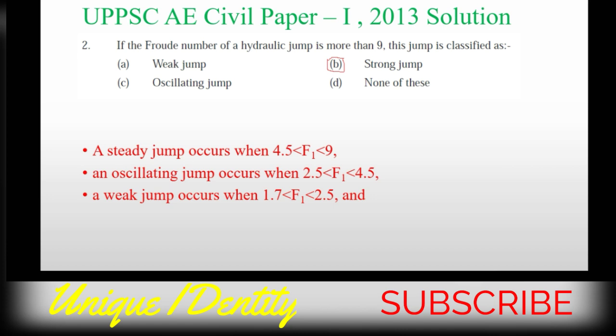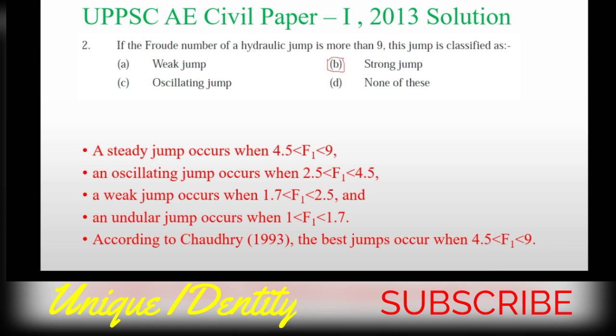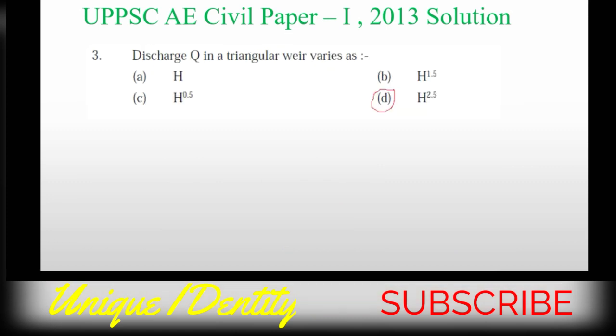A weak jump occurs when Froude number is between 1.7 and 2.5. And an undular jump occurs when Froude number is between 1 and 1.7. And also the steady jump occurs when Froude number is between 4.5 to 9. So here the option is B, strong jump.